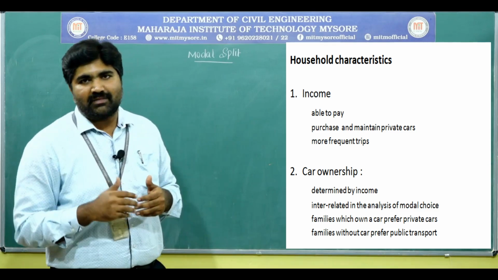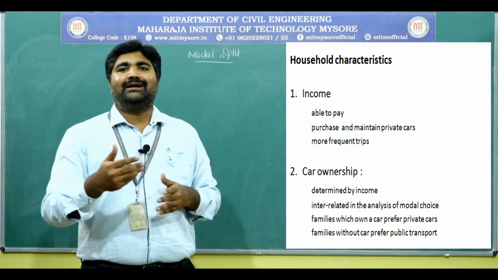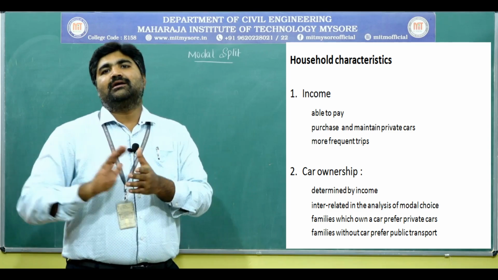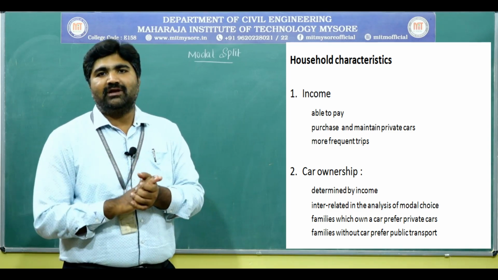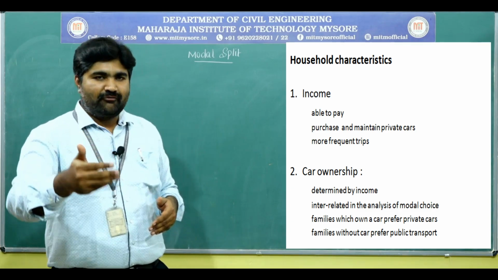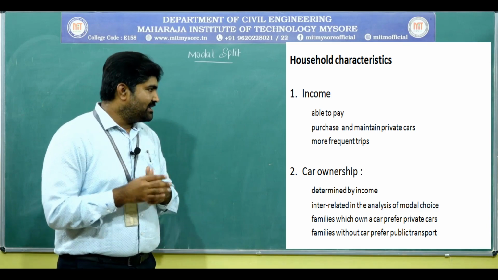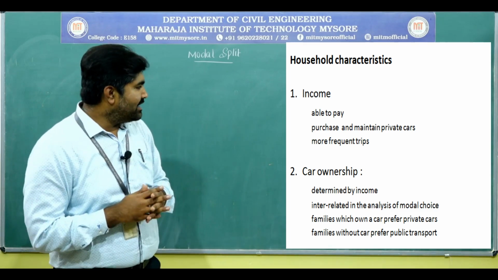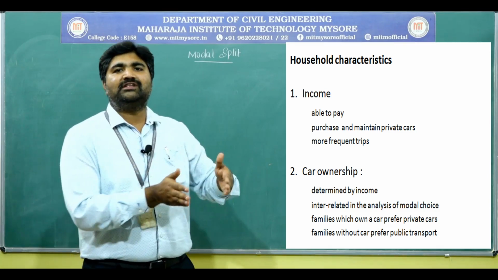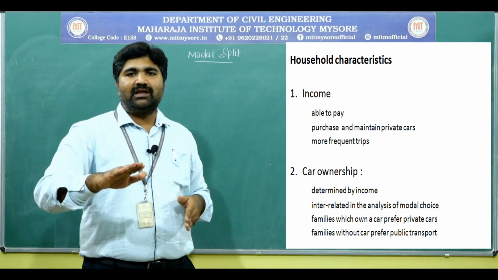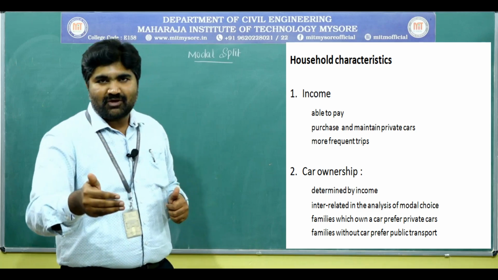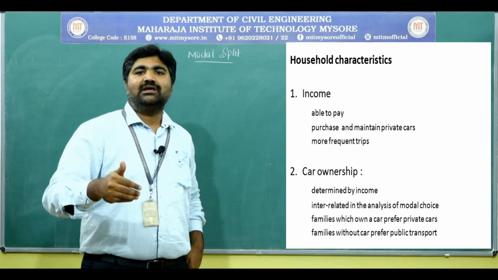It is determined by the income. As we know, the income and the car ownership are interrelated, directly proportional. As income increases, the ability to purchase and maintain a car will be there. If our income is more, we are going to purchase our own vehicle, maybe a private car. The family which owns a car makes more number of trips than the family which doesn't have a car. The family which has more income will have a private car, they make more number of trips, and they use the private vehicle.